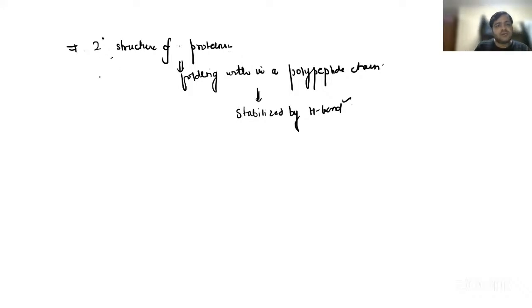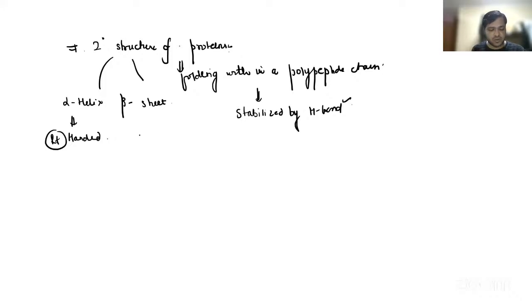So basically we have the alpha helix and the beta sheet. The alpha helix is a right-handed coiled structure formed by hydrogen bonds. And in the beta sheet, the strands run parallel or anti-parallel to each other, just like the pleats of a sari.